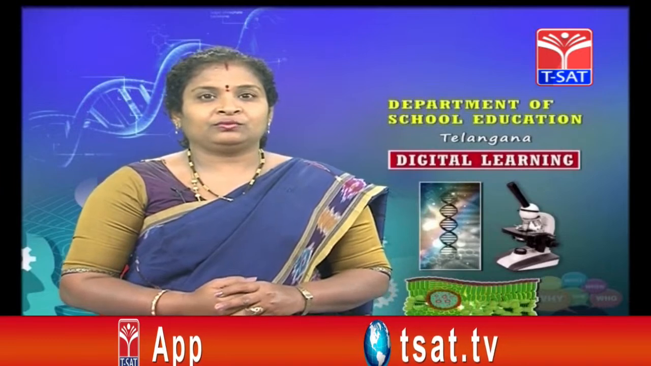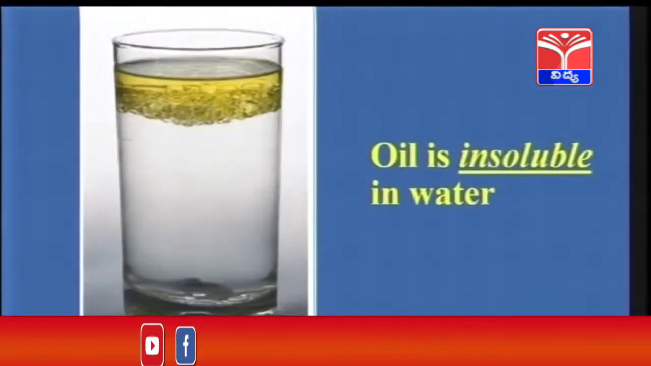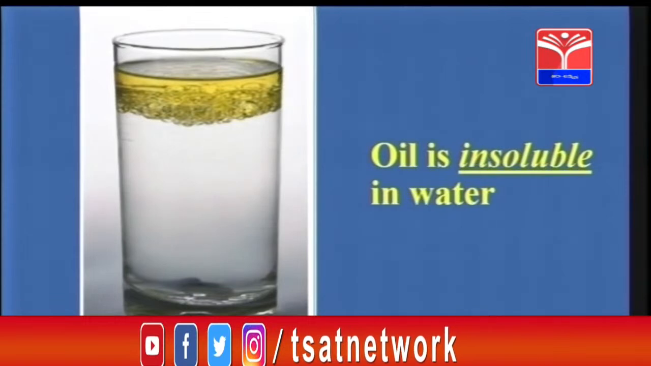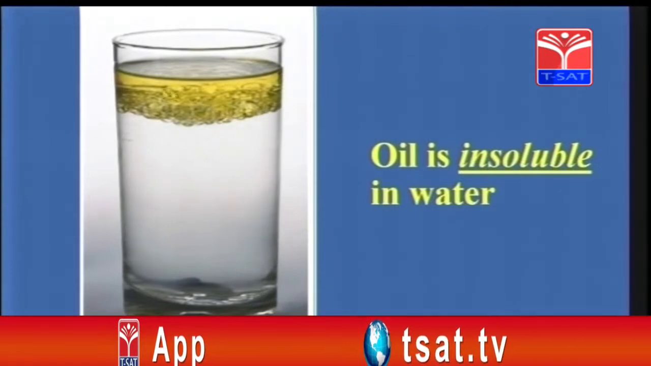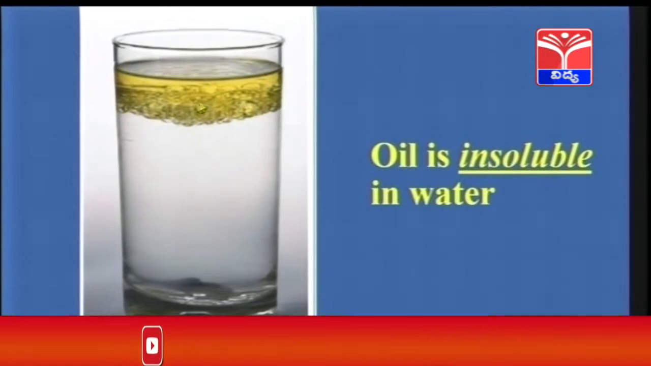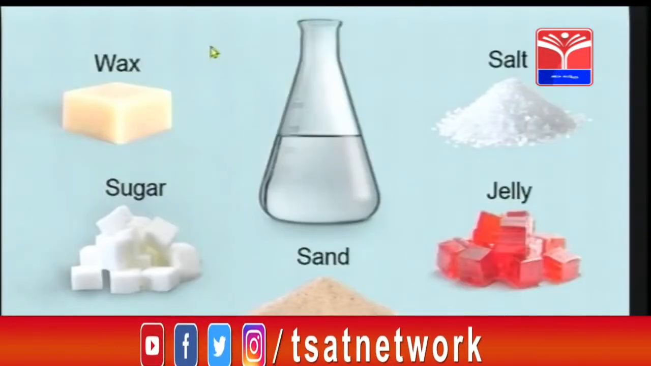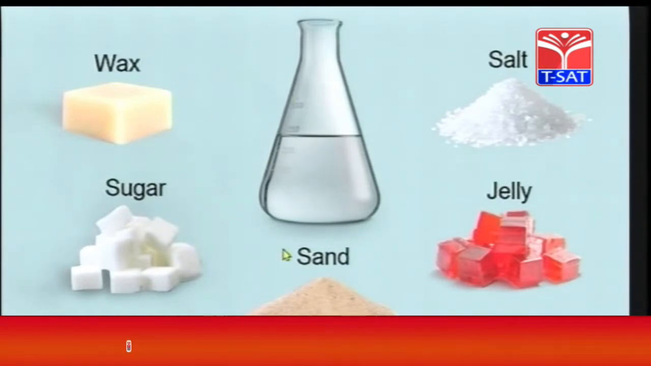Now, what do you think when oil and water are mixed with each other? Oil and water, they are immiscible. Oil is insoluble in water. See this picture. Oil is floating on the water. This is a layer of oil which got separated from water and it started floating on the top of the water. So, children, the property of solubility can be used for separating these substances.